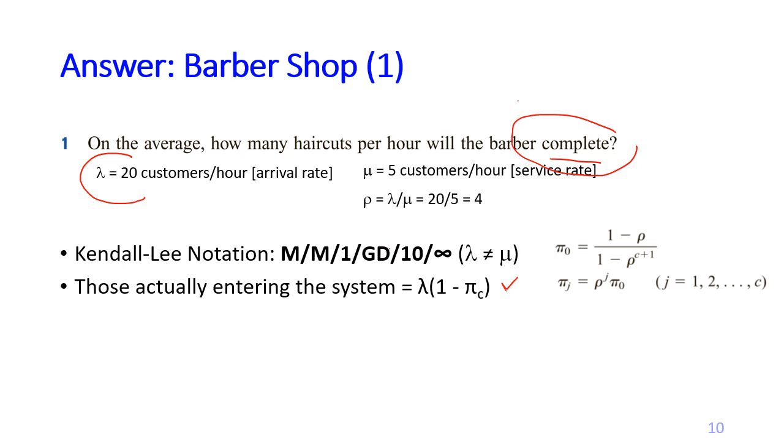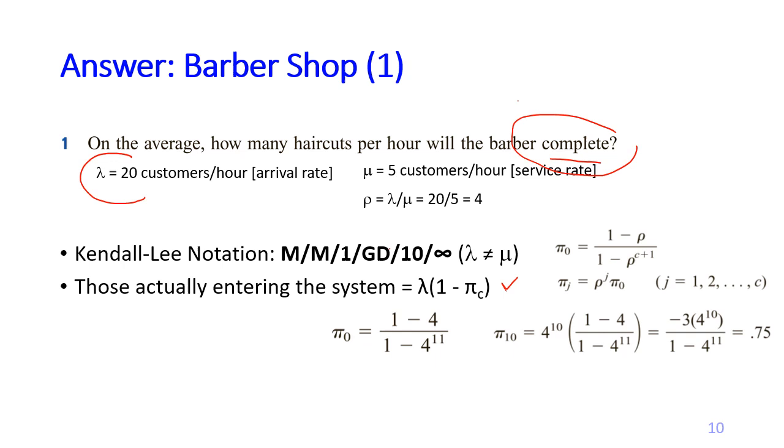And then after we calculate pi 0, we may calculate pi 10 in this case. Okay, so this is the pi 0 and this is the pi 10. The reason we are calculating pi 10 is because here we need pi c, and the c in this problem equals 10. Okay, so just plug in the numbers, and then we got this pi 10 equals 0.75.